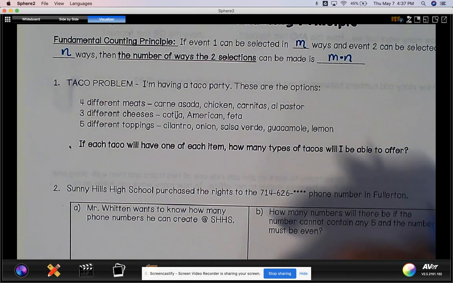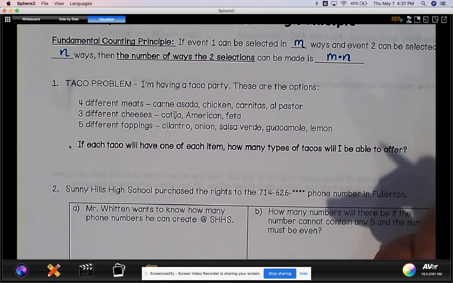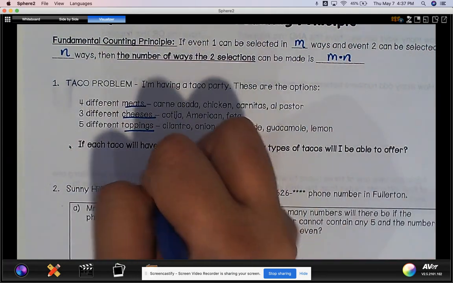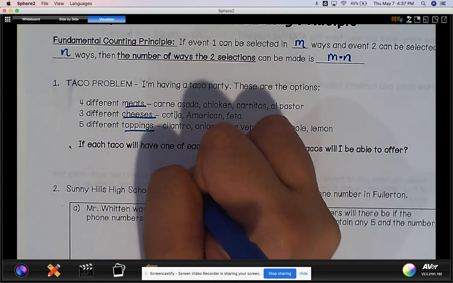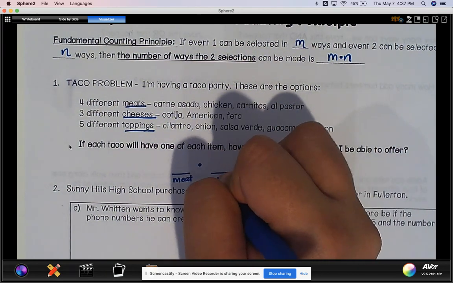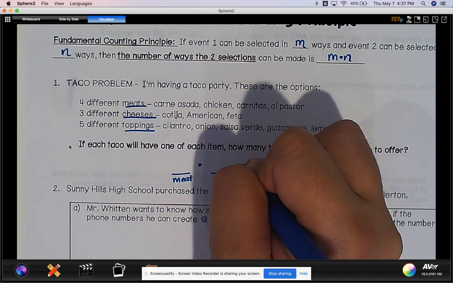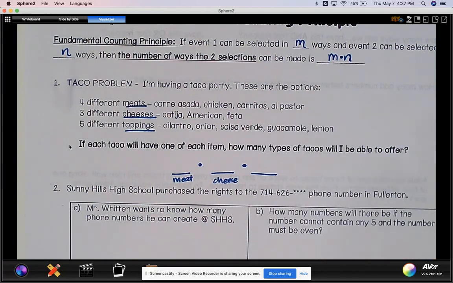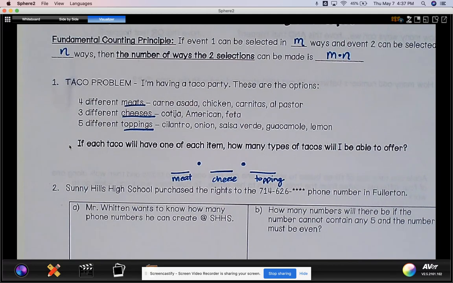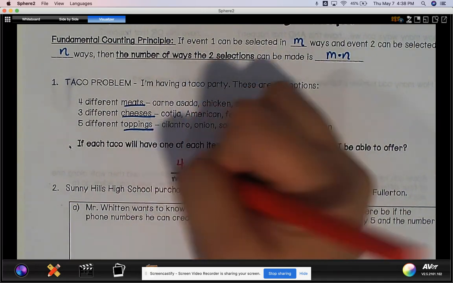In this case, based on the fundamental counting principle, there's meats, cheeses, and toppings. So I have a choice on meat, a choice on what cheese I want, and a choice as to which topping I want. For my meat, I have 4 different options.